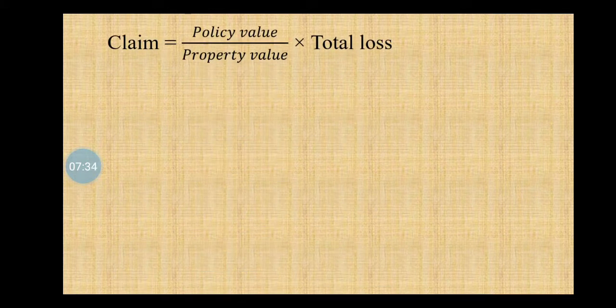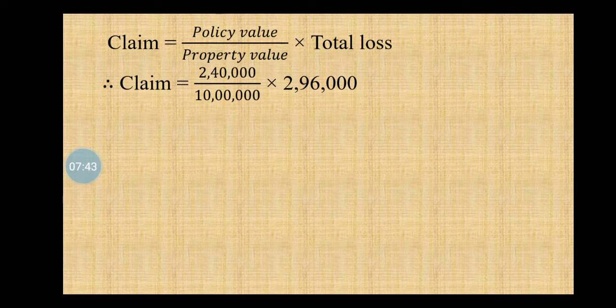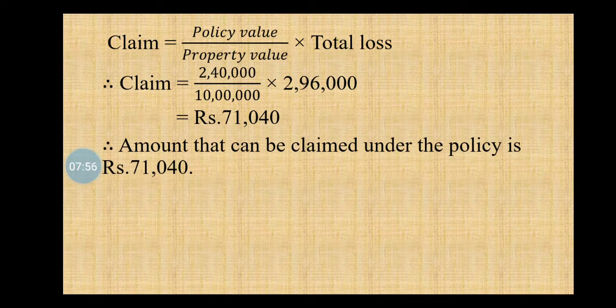Therefore, claim equals policy value upon property value into total loss. As policy value is 2,40,000, property value is 10 lakh, and total loss is 2,96,000, therefore claim is equal to rupees 71,040. Therefore, the amount that can be claimed under the policy is rupees 71,040.